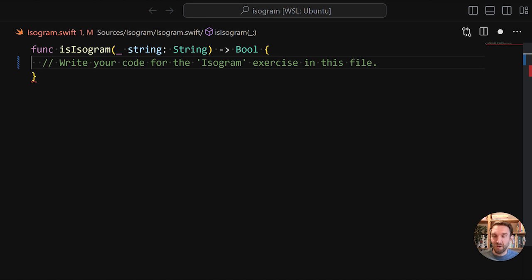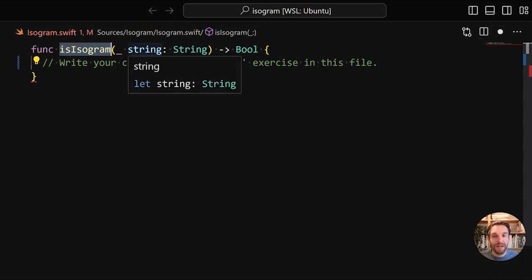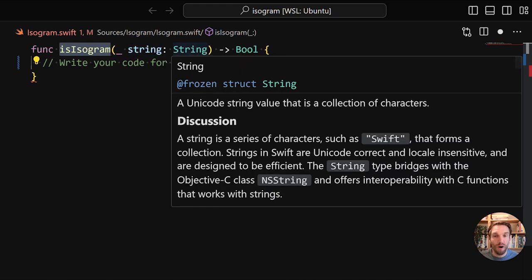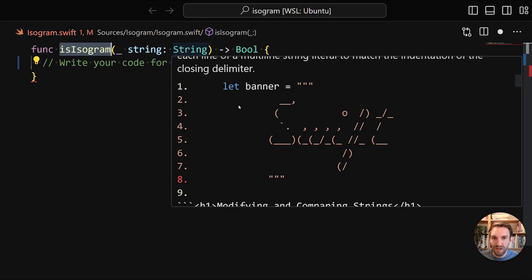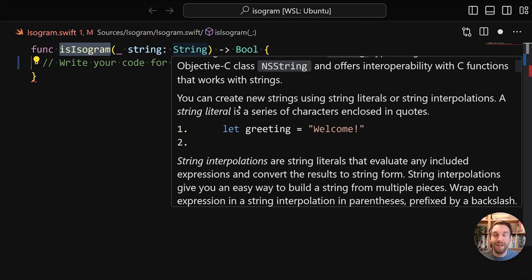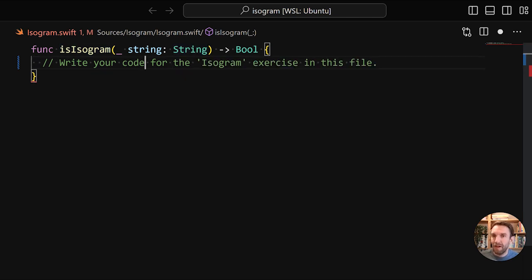This file is the starting point of our implementation. We have a single isogram function that takes one parameter named string, and its type is String. So if we hover over the string type, we see that there is documentation. So there are a lot of examples and explanations on how the string type works. So you can see already that the integration with the Swift plugin is excellent and provides us with useful things like documentation directly within our IDE. It's all fairly normal here.